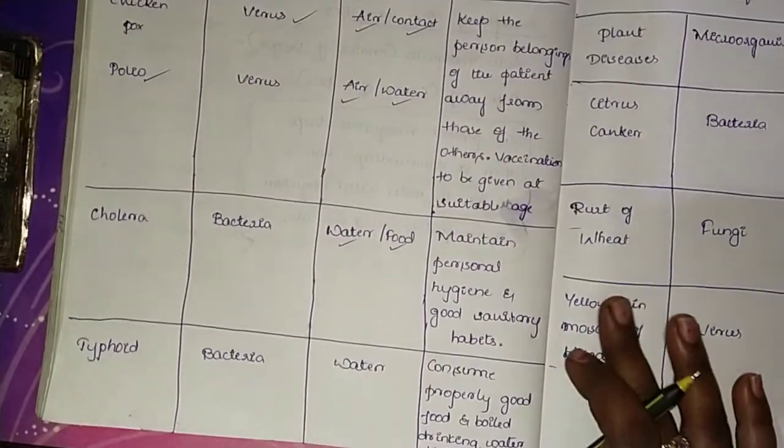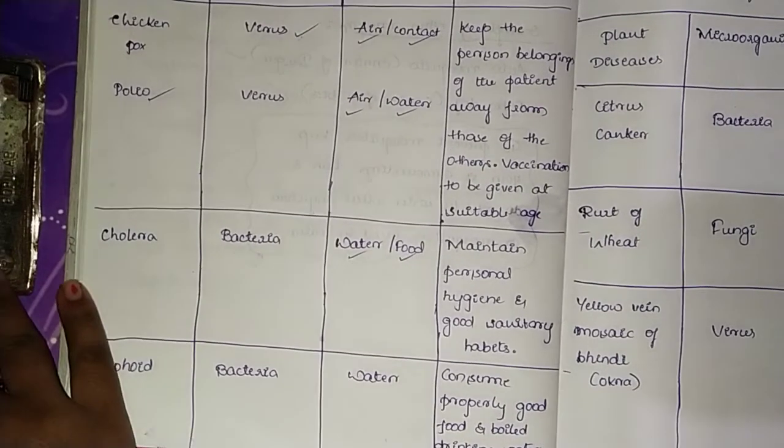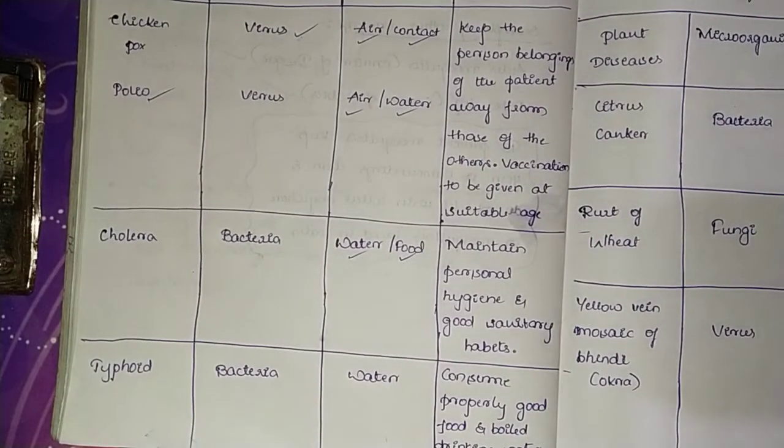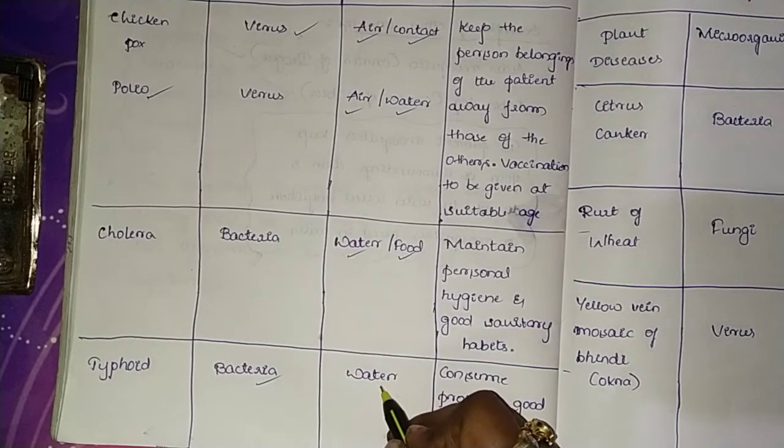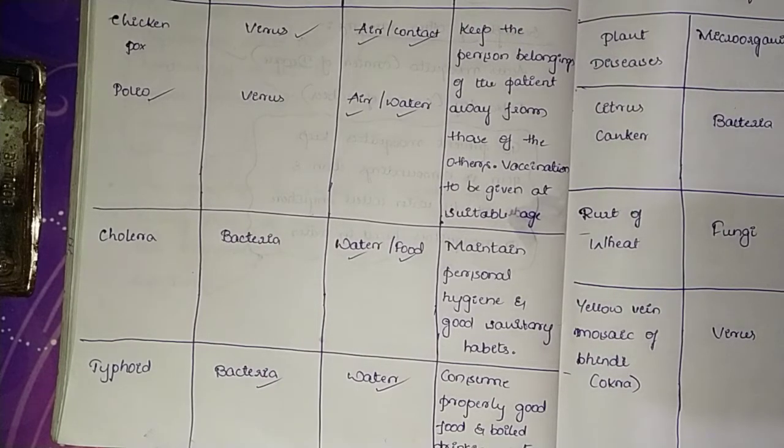And the next human disease we have is typhoid. Typhoid is due to bacteria and the mode of transmission is water. As much as possible, don't drink the water which is available everywhere. Drink hygienic water, clean, neat, purified RO water. Okay, when you drink pure water you won't get anything. The typhoid may spread through water, so always drink purified water.